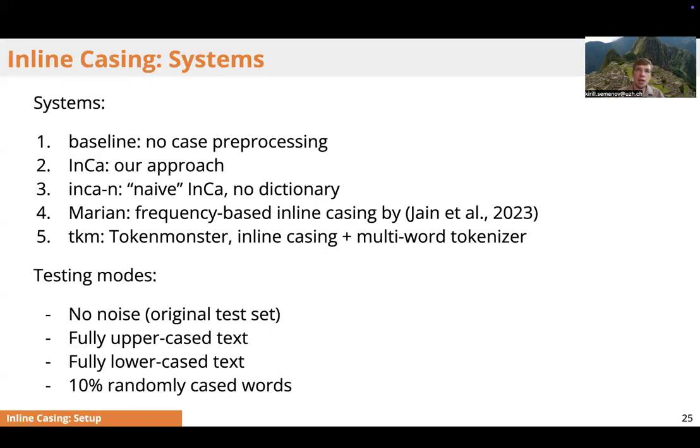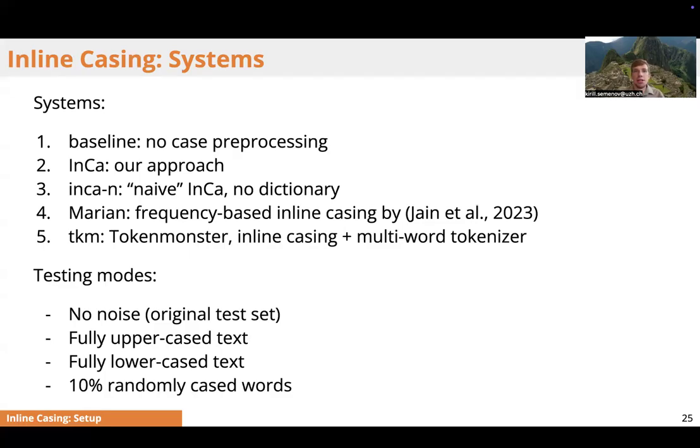Firstly, we compared our inline casing to the other existing inline casing systems. Specifically, we compared it to the baseline with no inline method. We compare two variants of our system, with and without a dictionary, and also two solutions which exist in production: the Marian system, which is also frequency based, but stores the information about frequencies differently from ours, and Token Monster, a simultaneous inline preprocessor and tokenizer whose main point is allowing for multi-word tokens.